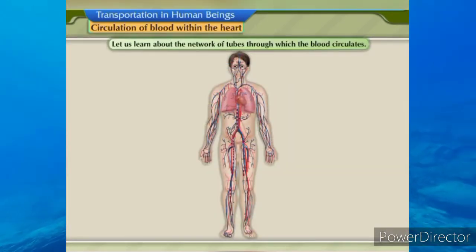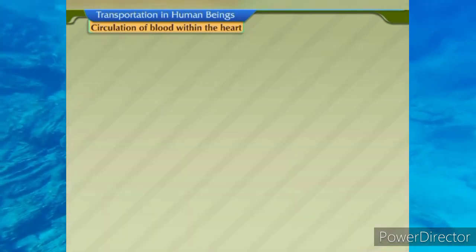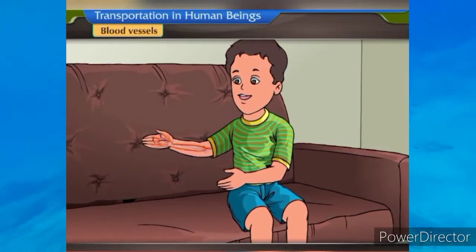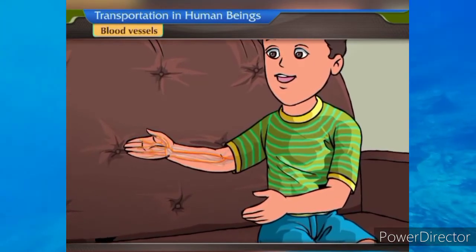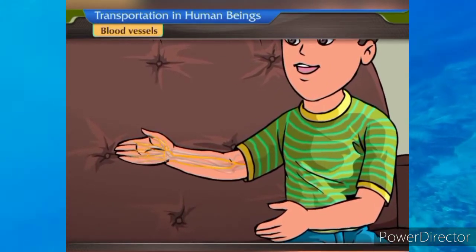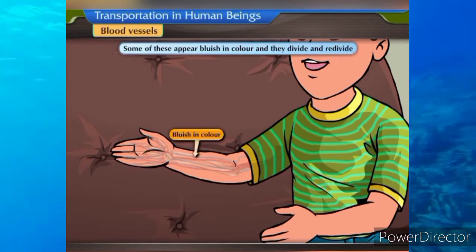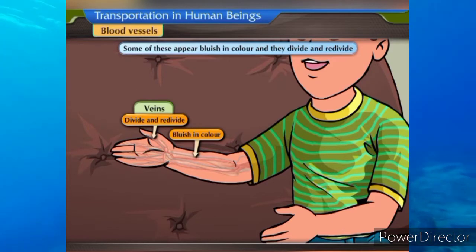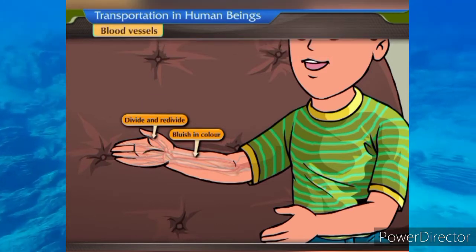Let us learn about the network of tubes through which the blood circulates. Blood vessels. When we observe the inner delicate region of the forearm, just below the palm on the inner side, we notice the prominent lines of blood vessels. Some of these appear bluish in color and they divide and redivide. These are the veins. The veins divide and redivide so that they can ultimately reach the tissues.